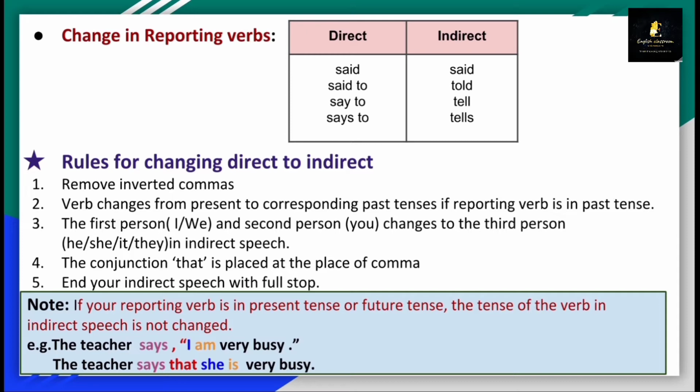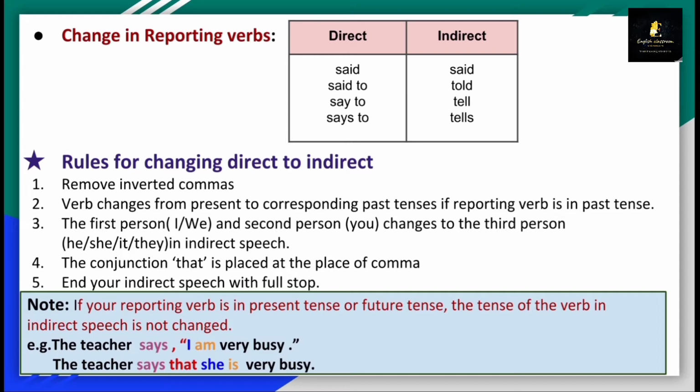Otherwise, if your reporting verb is in the present tense, there are no changes in the tense while changing direct to indirect. Third one, the first person I, we, and second person you change to the third person he, she, it, they in indirect speech, as per our subject.